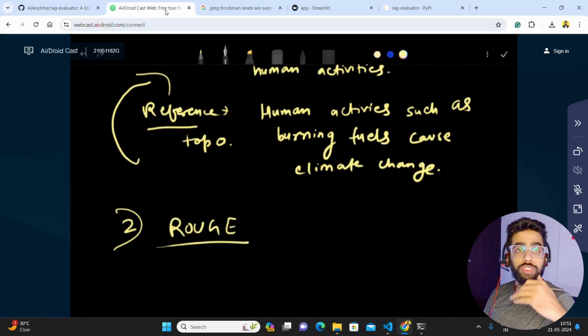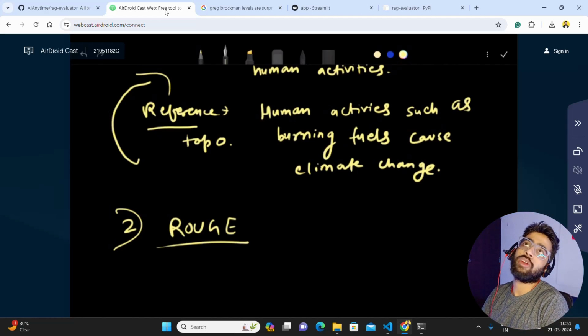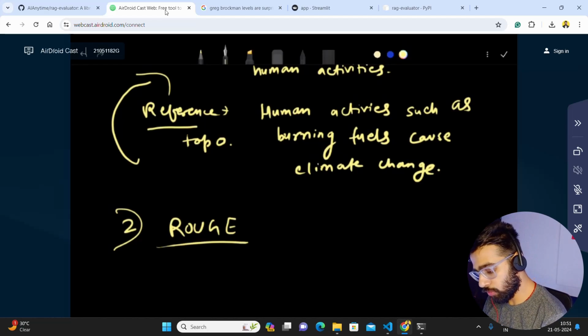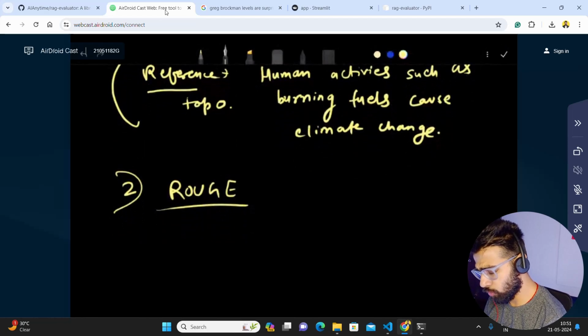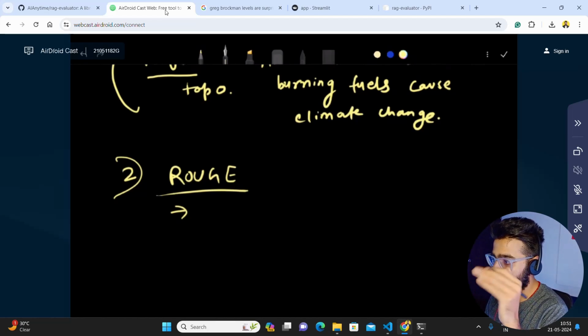Somebody told me that ROUGE is a flower. Okay, so it's a flower. It's an acronym for Recall-Oriented Understudy for Gisting Evaluation. Let me just write this. I'm not writing the full form, you can get it on the internet. It basically measures the overlap of n-grams between the generated text and the reference text, focusing mainly on recall.